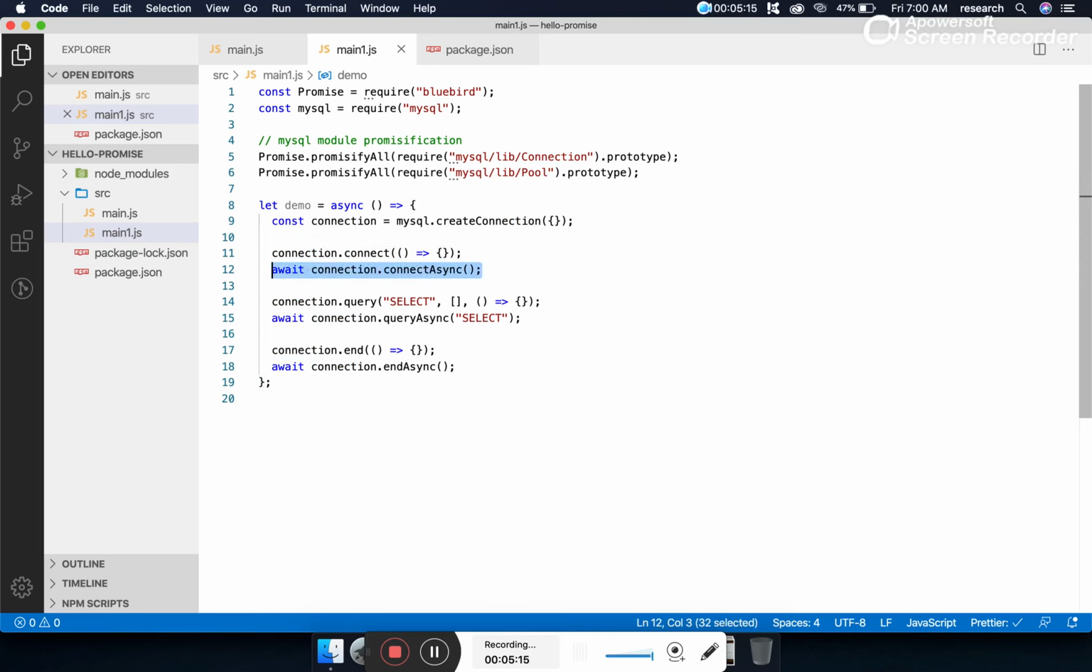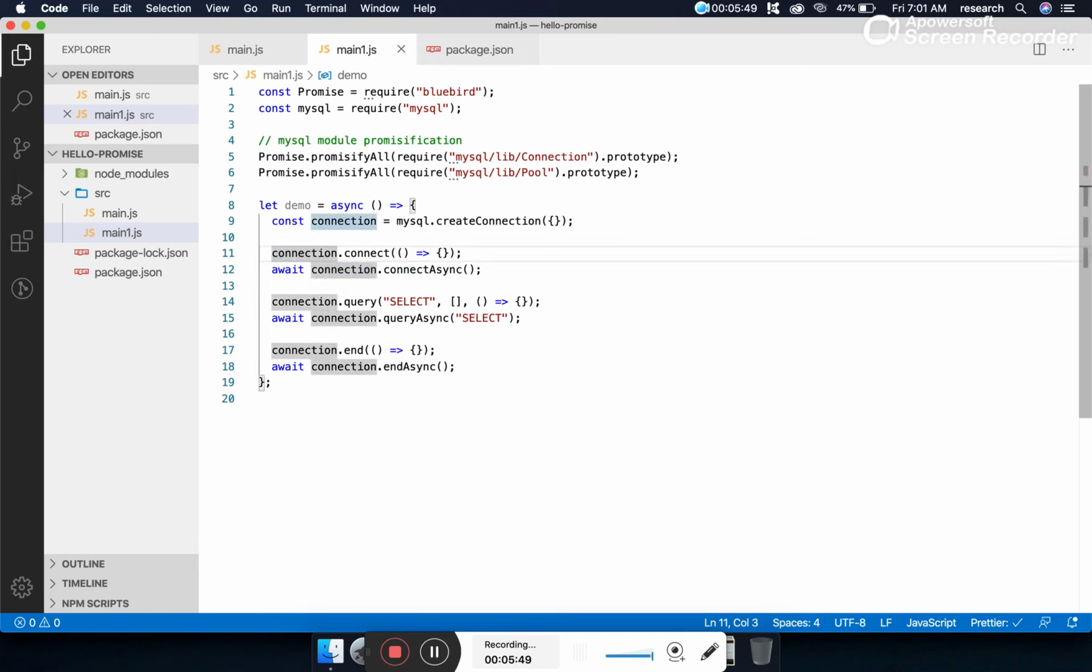With promisification, we are avoiding that. We do not have to pass the callback. What is the new method we get with promisification? For connect, we get connectAsync. For query, we get a method called queryAsync. For end, we get a method called endAsync. Make a note: we are avoiding the callback, and we are writing our program in a much cleaner way.